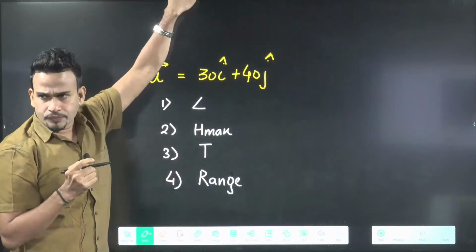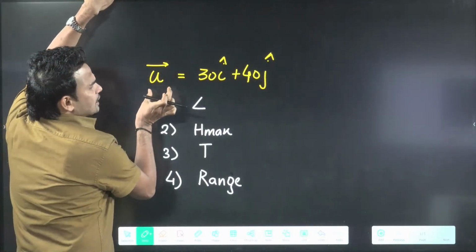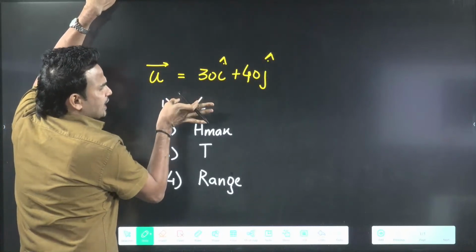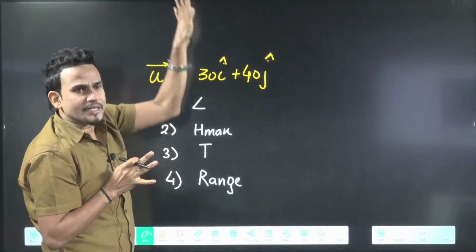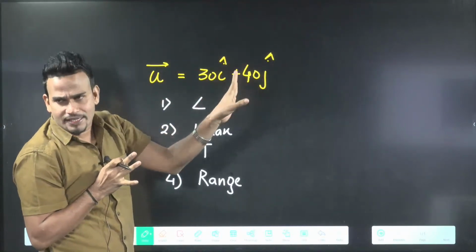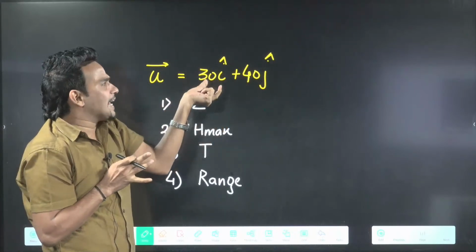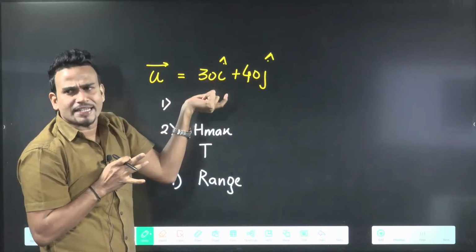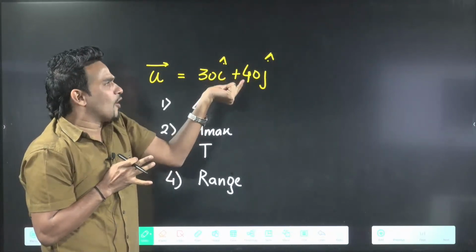Always remember, your initial velocity is given as 30 i cap plus 40 j cap. 30 i cap means along the x-axis, j cap means along the y-axis. This is the meaning of 30 i cap plus 40 j cap. You already know i cap is the unit vector along the x-axis and j cap is along the y-axis.